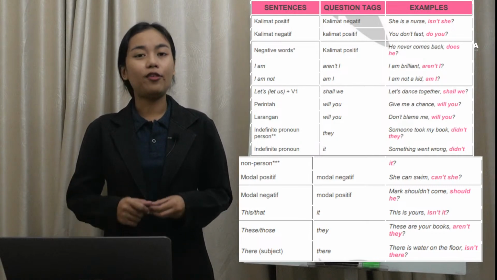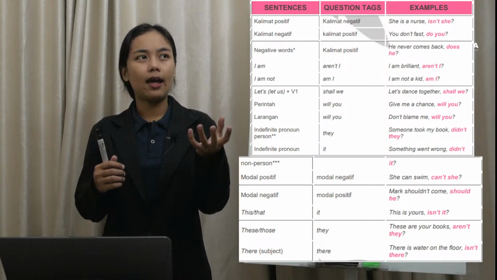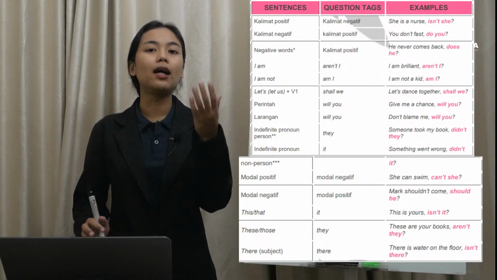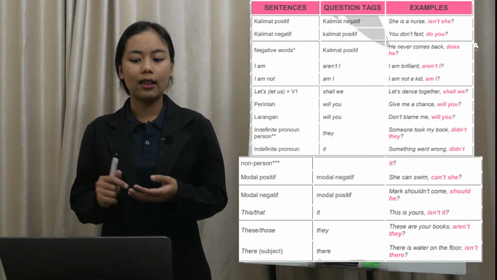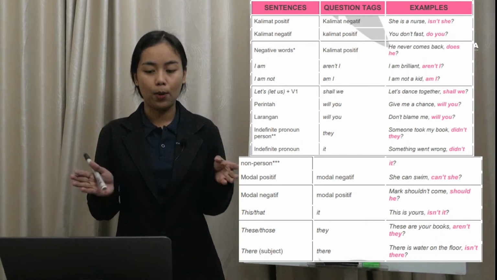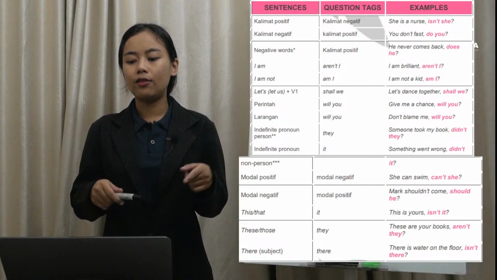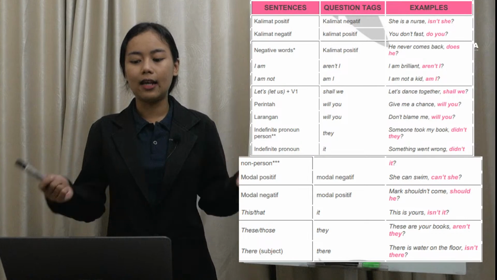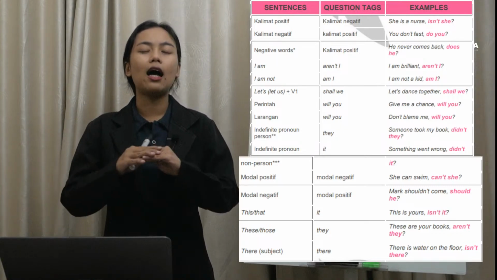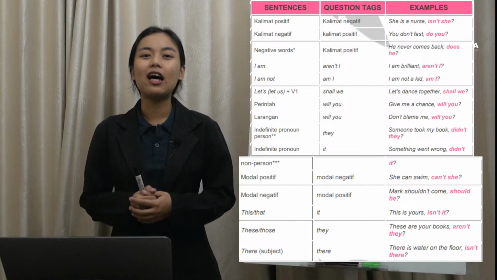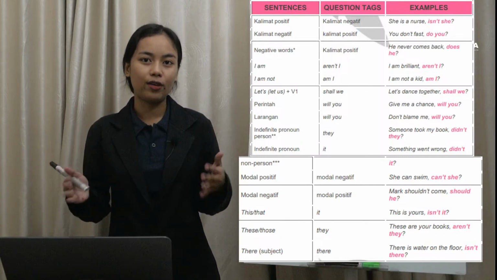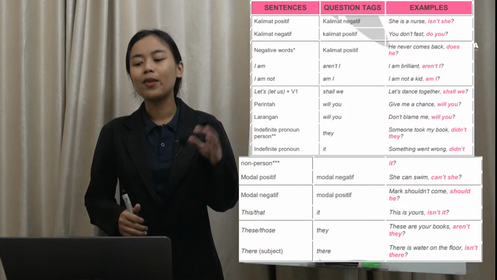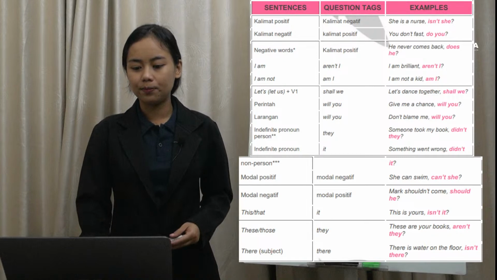Next, if the sentences has negative words in it, jadi kalau kalimatnya atau statementnya mengandung kata dengan makna negatif, maka dari itu the question tag must be in positive. For example, he never comes back, does he? Well, di statementnya nggak ada kata not, tapi di sana ada kata yang bermakna negatif, yaitu never. Maka dari itu question tag yang digunakan adalah dalam bentuk positif. He never comes back, does he?